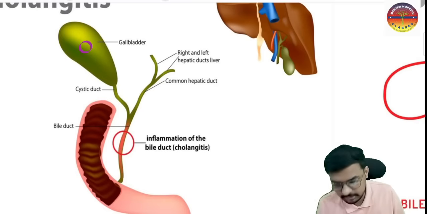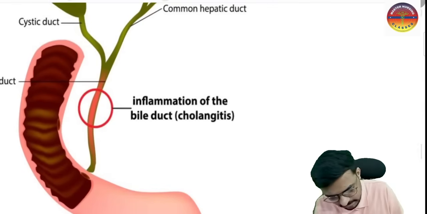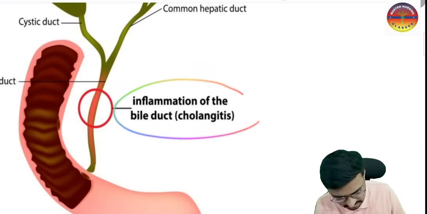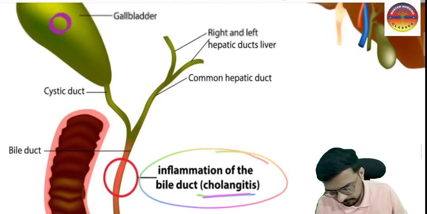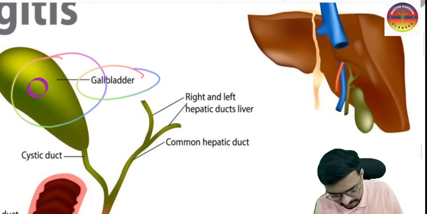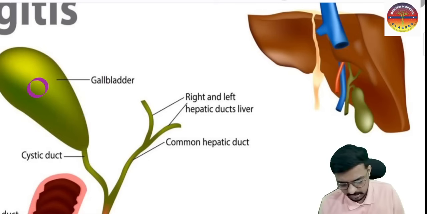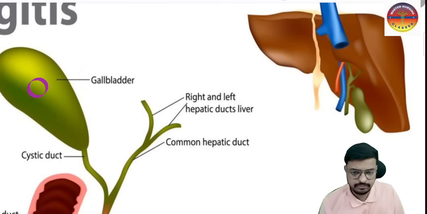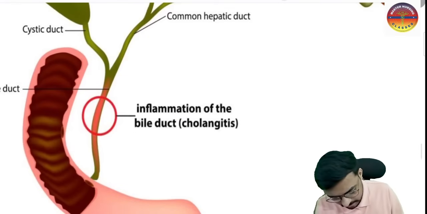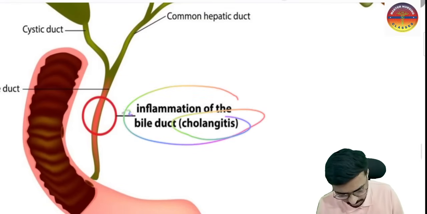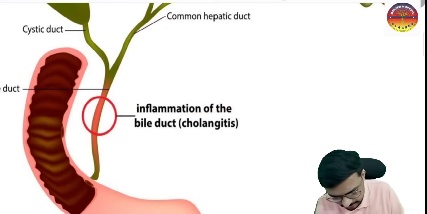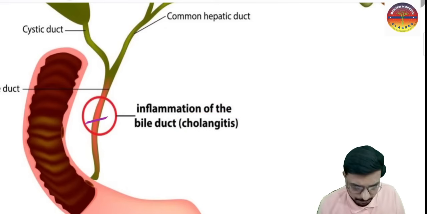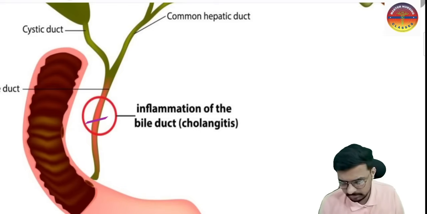So if inflammation happens in the common bile duct, we call it cholangitis. If inflammation is in the gallbladder, that is called cholecystitis. Cholecystitis is used for gallbladder inflammation, and cholangitis is used for common bile duct inflammation. If there is inflammation here, the pain will be there in the abdomen and the fever will be there.